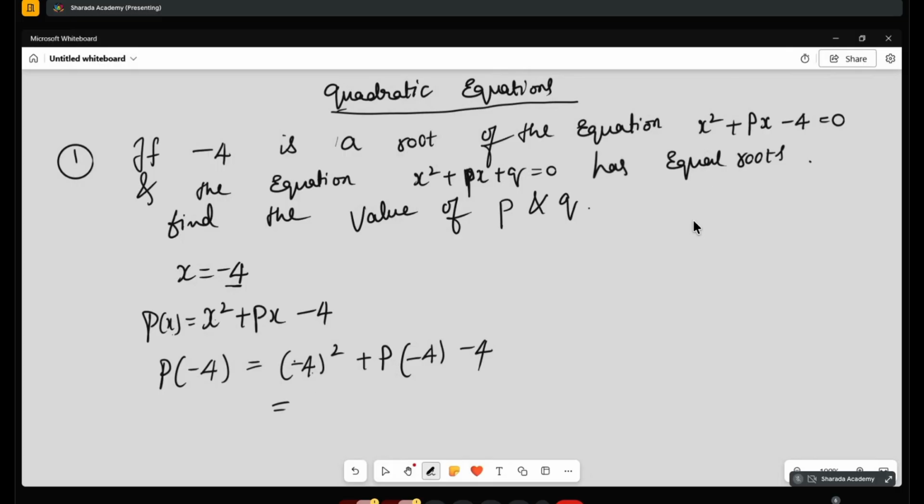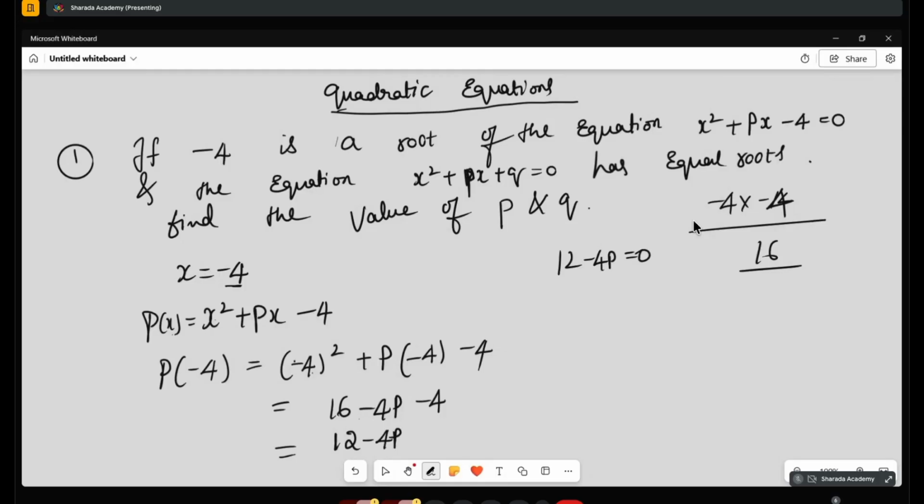Minus 4 into minus 4, 16 you will get. 16 minus 4p minus 4, 16 minus 4 is 12, so 12 minus 4p. So 12 minus 4p will be equal to 0. Find p and tell me what is the p value. P is 3. Right. P is equal to 3.